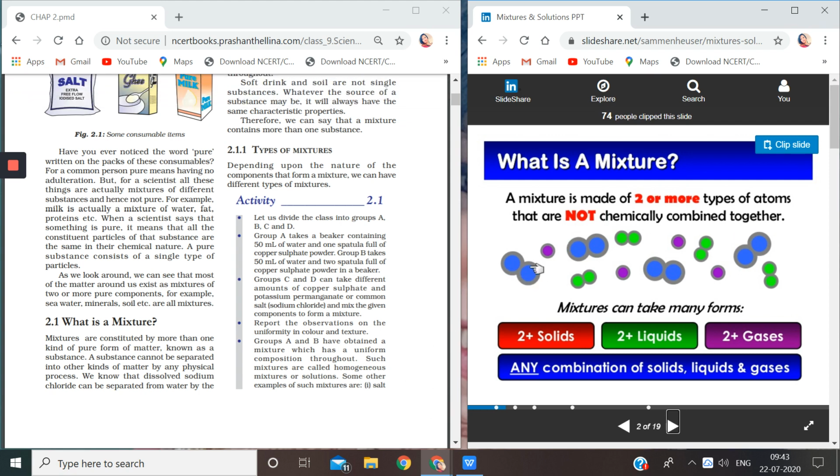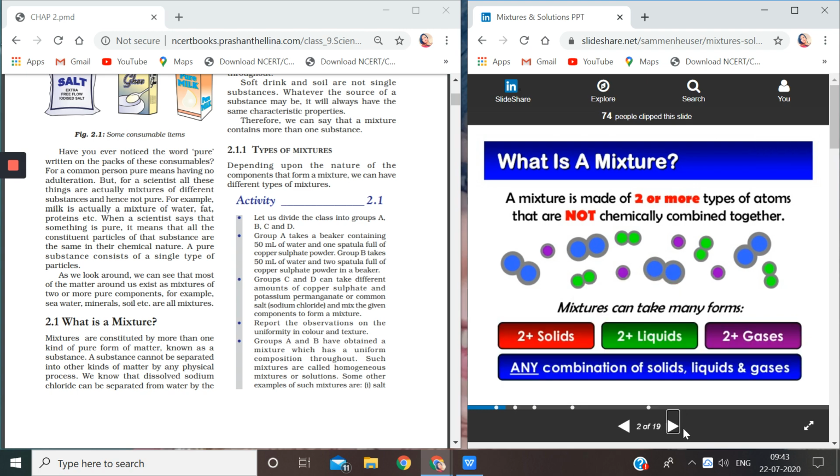Different kinds of atoms are combined together and they form a mixture. A mixture can be in any combination. Two solids can form a mixture, two liquids can form a mixture, two gases can also form a mixture. So any combination of solid, liquid and gas can be made and we call it a mixture.